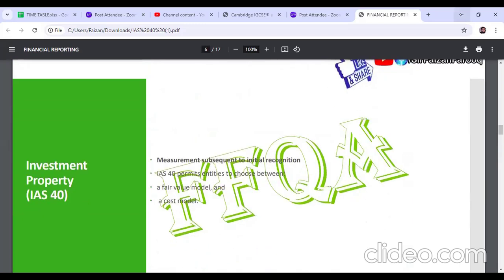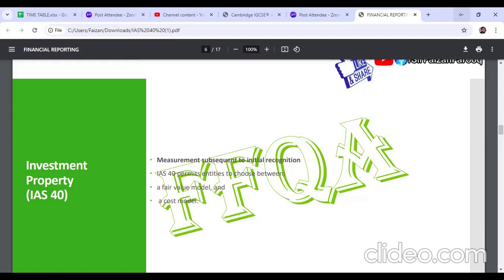Now be careful. In IAS 16 we have two models. One is the cost model, the second is the revaluation model. Remember? The choice is ours.